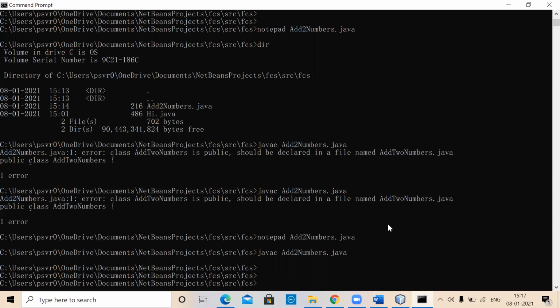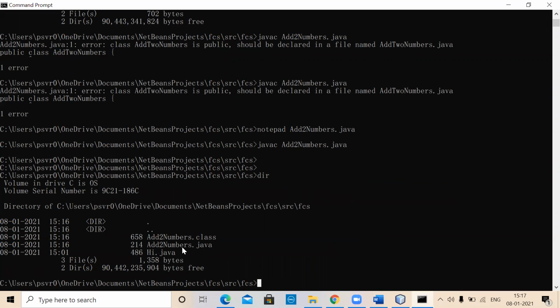Anyhow, after compiling, it must have created a class file here, AddTwoNumbers.class. Whereas NetBeans organizes things in a better way, especially when you are developing bigger projects. You want to keep your Java files in one folder and your compiled classes in some other folder, so that if you want to give your product, you will be giving only the class files. You don't give the Java source files to anybody, because that is your IP, intellectual property. You only sell your product.